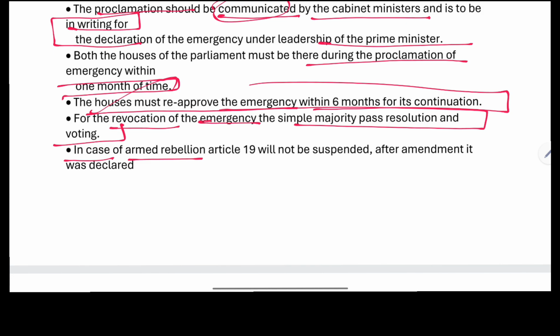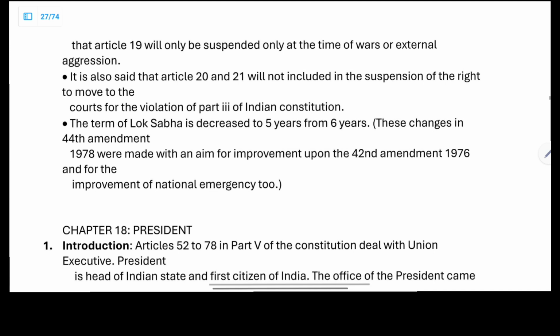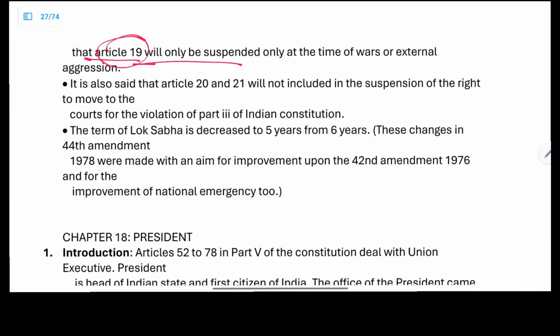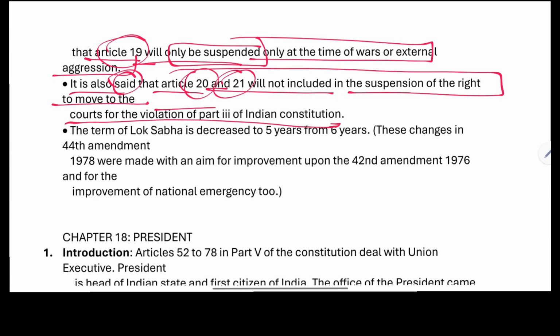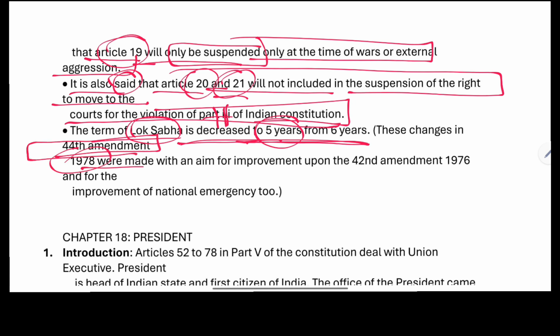In case of armed rebellion, Article 19 will not be suspended after the amendment. Article 19 will be suspended only at the time of war or external aggression. Articles 20 and 21 will not be included in the suspension of the right to move the courts for violation of Part 3 of the Indian Constitution, which is fundamental rights. The term of the Lok Sabha was decreased from 6 years to 5 years. These changes made during the 44th Constitutional Amendment Act were made with the aim to improve upon the 42nd Constitutional Amendment Act of 1976, for the improvement of the national emergency too.